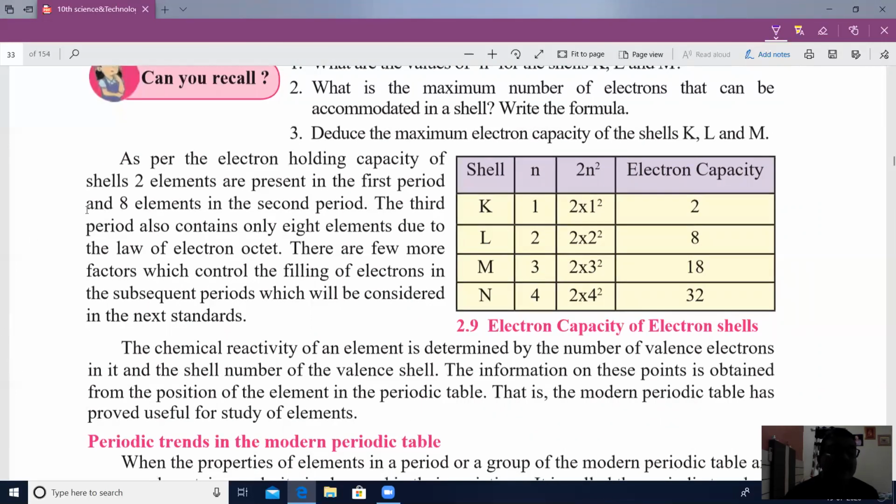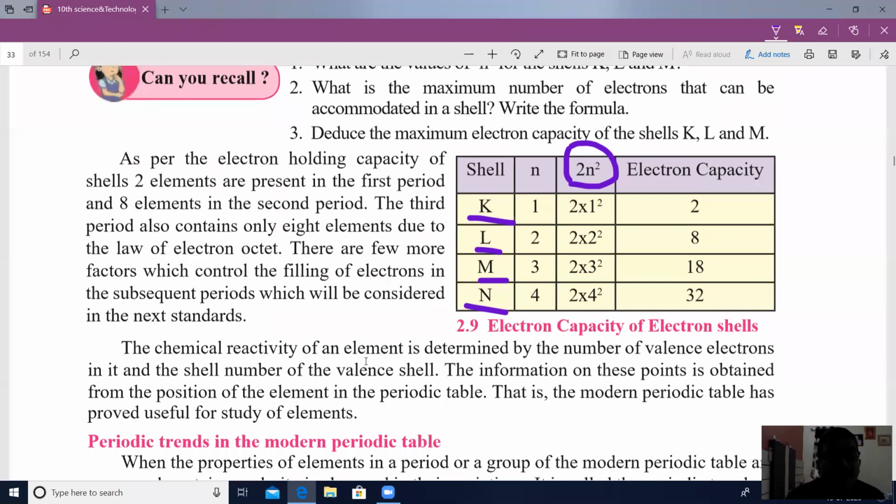And for the holding capacity of electrons, there is a formula. The formula for the holding capacity of electrons is 2n square. There are the K shell, L shell, M and N. n is the shell number 1, 2, 3, 4, and you place the value of n. Then you can know the electron capacity from this formula.